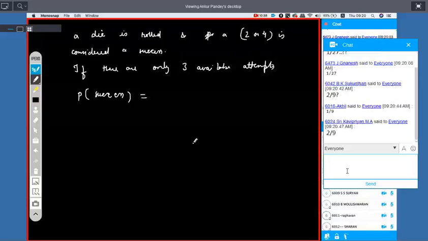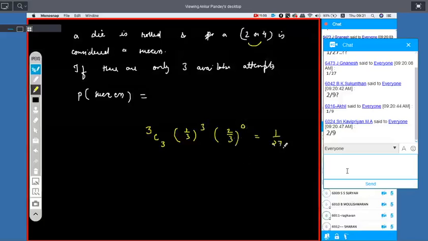Out of 3 attempts, I want 3 success. Okay, the probability of 1 success is 2 by 6. Clear? Failure will not happen, so the answer is 1 by 27.